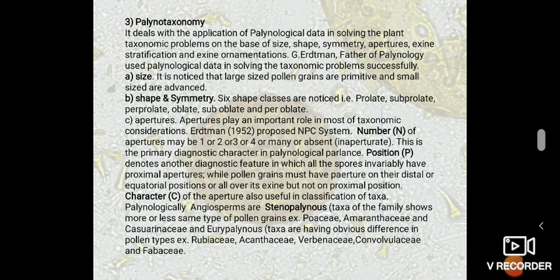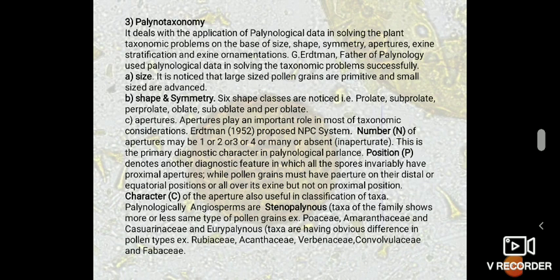And apertures play an important role in most taxonomical considerations. Erdtman proposed the NPC system. The number n of apertures may be 1, 2, 3, or 4, or many, or may be absent. This is the primary diagnostic character in palynological parlance. And the position denotes another diagnostic feature, in which all spores invariably have proximal apertures, while pollen grains must have apertures on their distal or equatorial positions or all over the exine, but not on the proximal position.